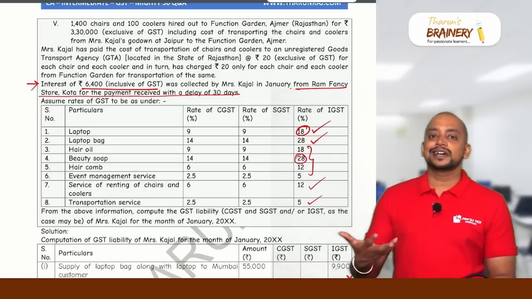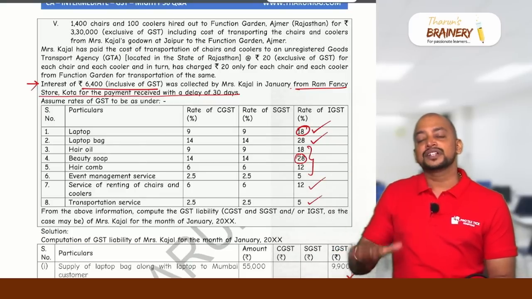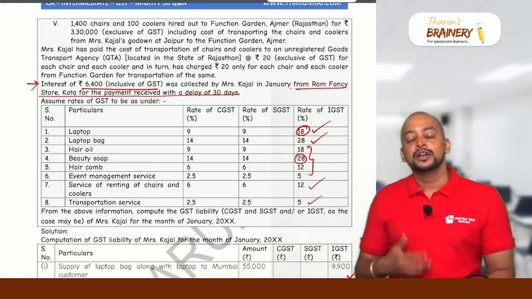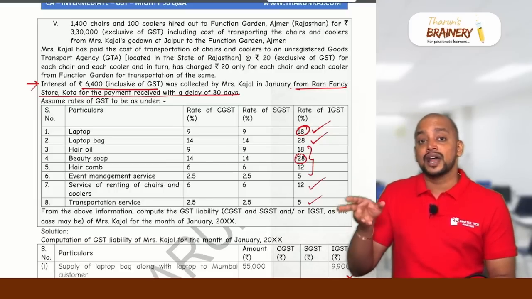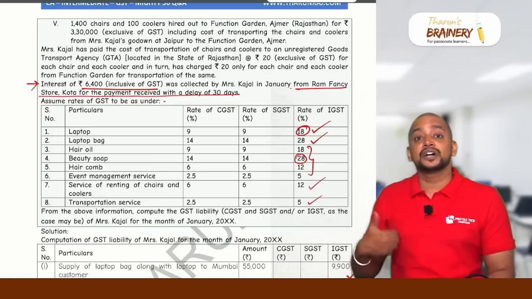Usually, when we take the chairs and coolers on rental basis, they will bring it, they will put it, and once the function is over, they will pack it and take it. So transportation is generally done by them because this is their asset and they need to protect their asset. So it will come under naturally bundled in the ordinary course of business. And what is the principal supply? Hiring of chairs and coolers.